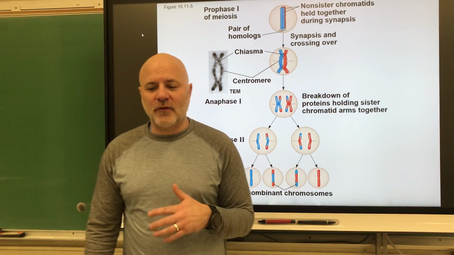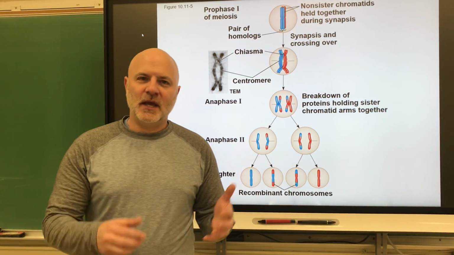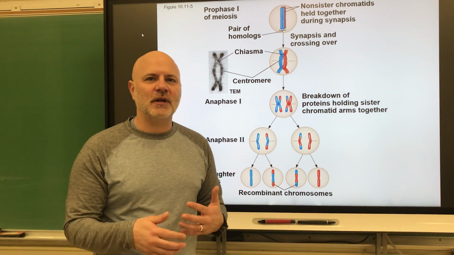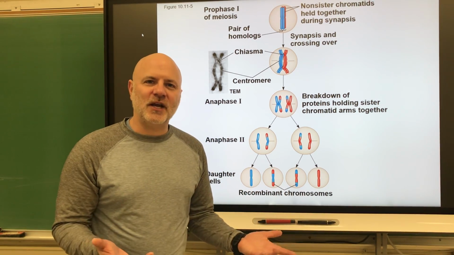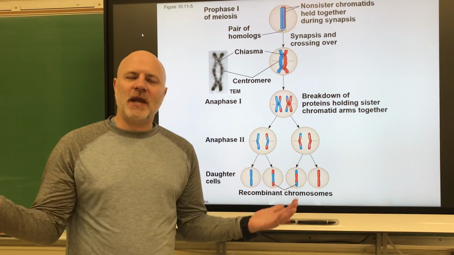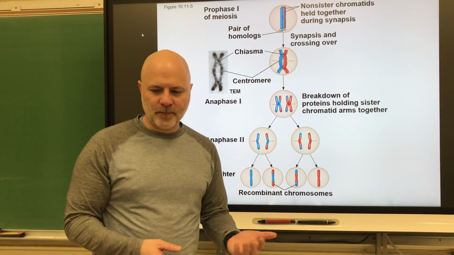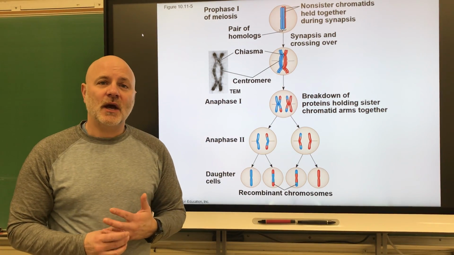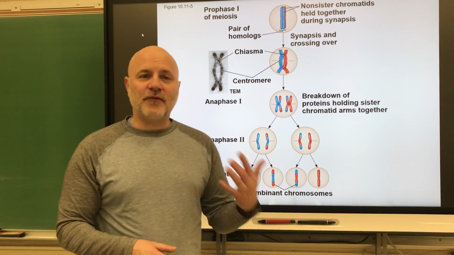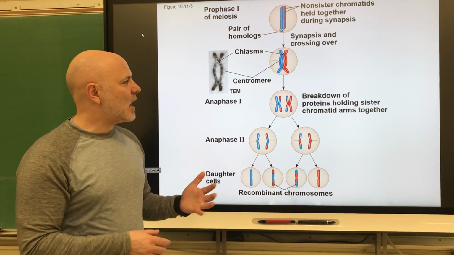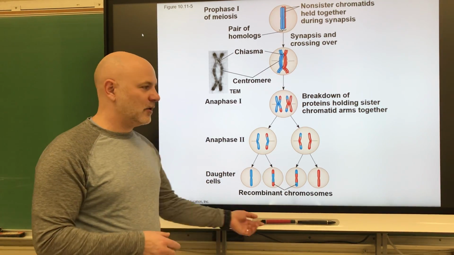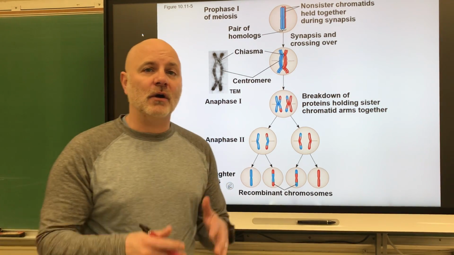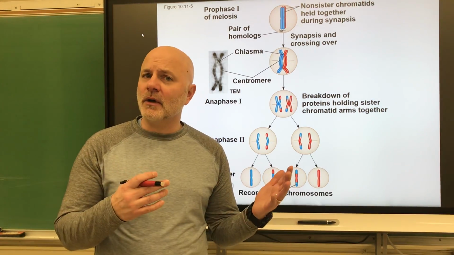So let's look at genetic recombination by sexual reproduction. The purpose of genetic recombination in sexual reproduction is to increase variation in the offspring. And we increase variation so much that there will never be anybody like you ever again. All right, so let's look at the ways in which we can increase variation in sexual reproduction. The first is called crossing over. Crossing over is the exchange of genetic material between two non-sister chromatids. This may or may not occur during prophase 1. So it doesn't always occur, but it can occur.